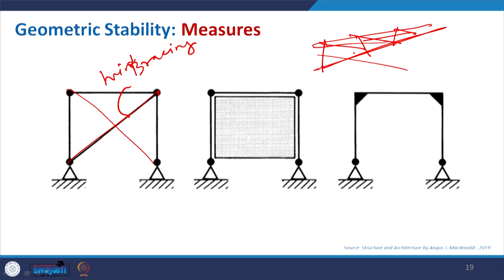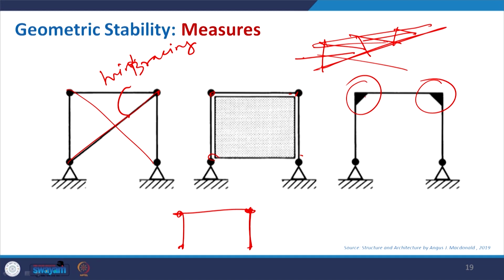So, we can see those horizontal bracings, which will also help. You can also go for some kind of diaphragms to connect all these points, so it will also give stability. We do not rely simply on a post and lintel kind of structure, and it will also depend on the thickness, and sometimes we can also go for a rigid frame.